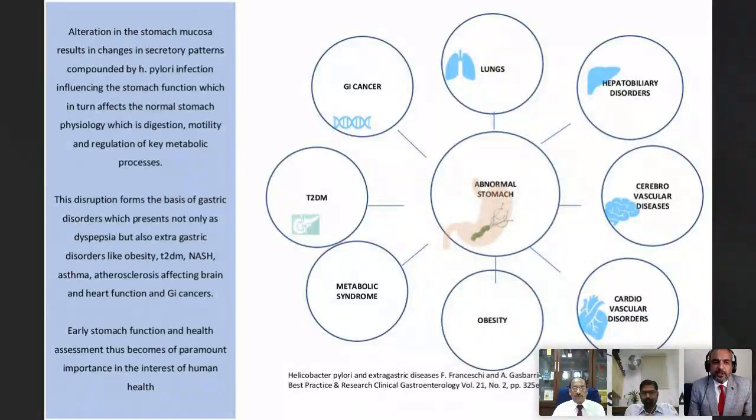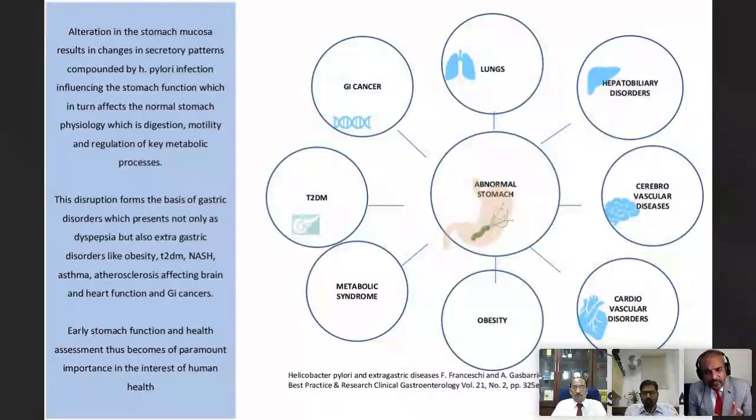The disruption is the basis of not only gastric disorders, predominantly dyspepsia, but it also forms a pathophysiological basis for even extragastric disorders like obesity, diabetes, NASH, asthma, atherosclerosis, and so on. And most importantly, inherently, these changes in time will lead to GI cancers.